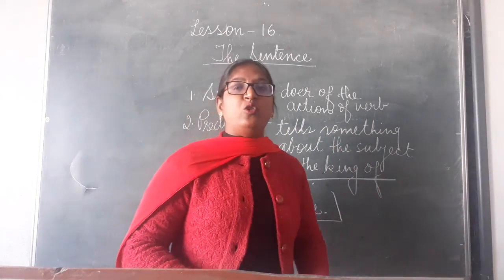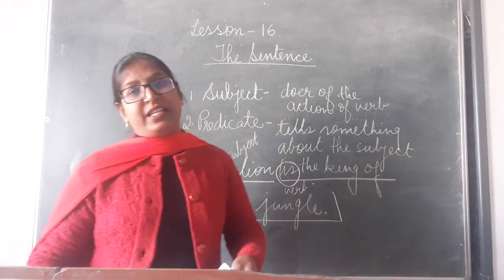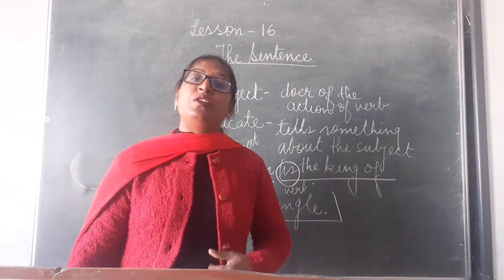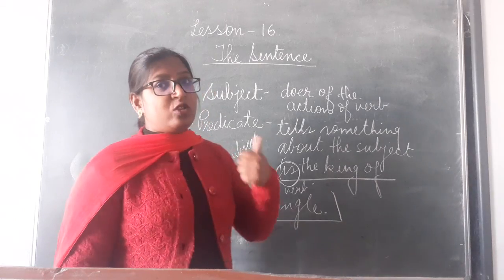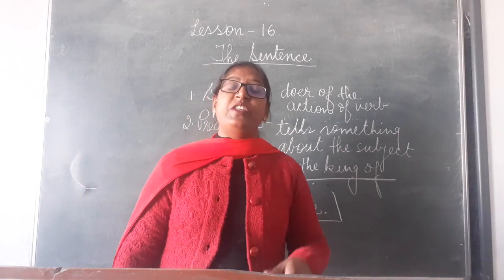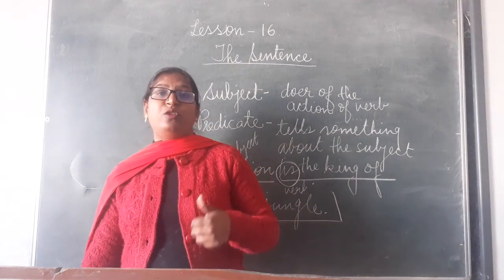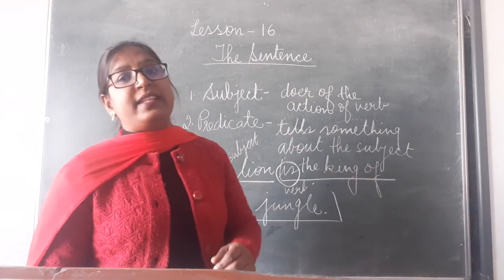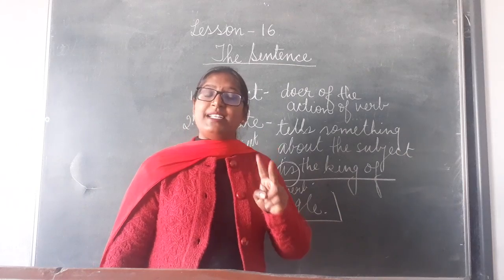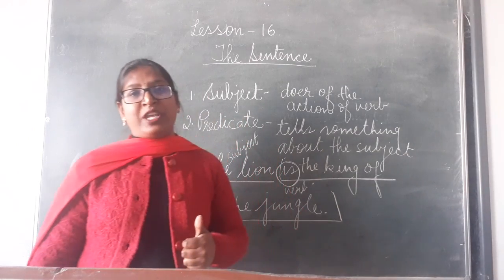Clear? So, I hope it's clear to you what is a sentence. A sentence is a group of words which makes a complete sense, and a sentence always begins with a capital letter. It ends with the full stop or question mark or sign of exclamation. And then a sentence is having two parts. The first one is subject.